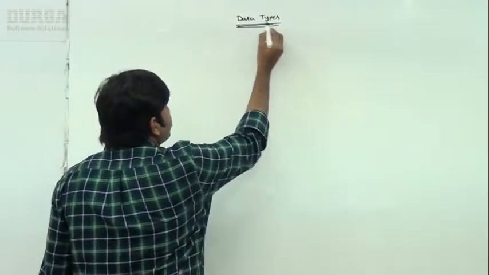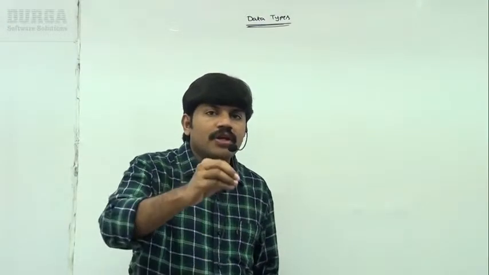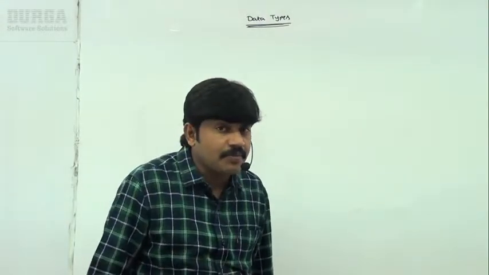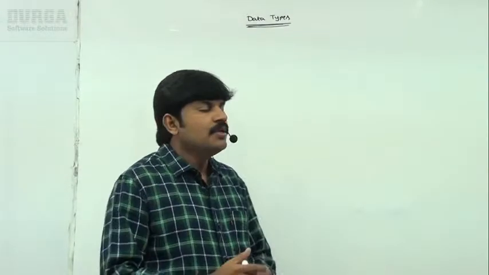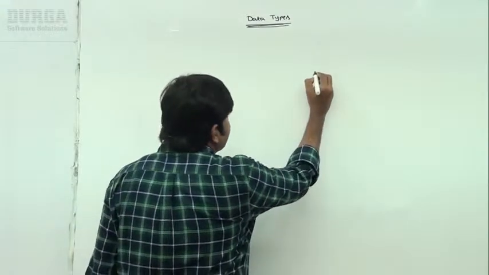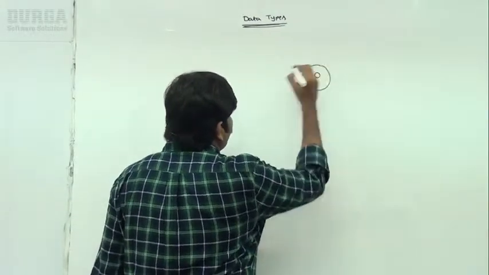Sir, now the next topic I have to explain is the Python data types concept. Can you spell out what is a data type? The name itself indicates the type of data we are using. A data type represents the type of data stored inside a variable or represented in our program. Suppose I am taking 10. This 10 is what type?